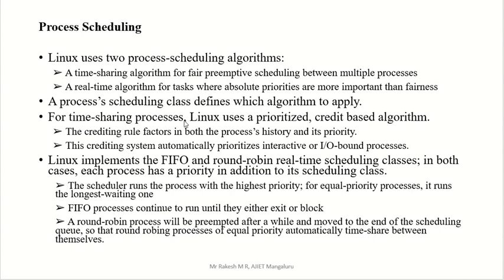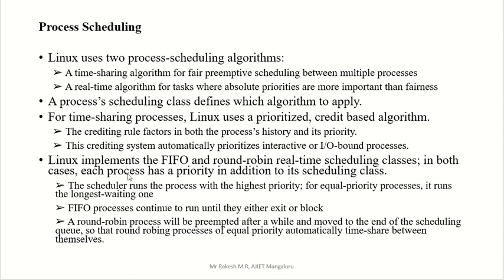For a time sharing process, Linux uses a prioritized credit based algorithm. The crediting rule factors in both the process history and its priority. The crediting system automatically prioritizes interactive or input output bound processes.